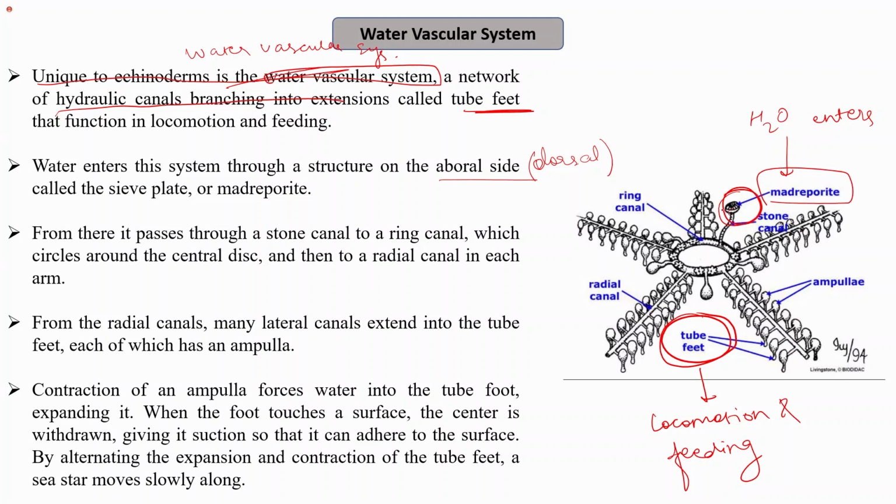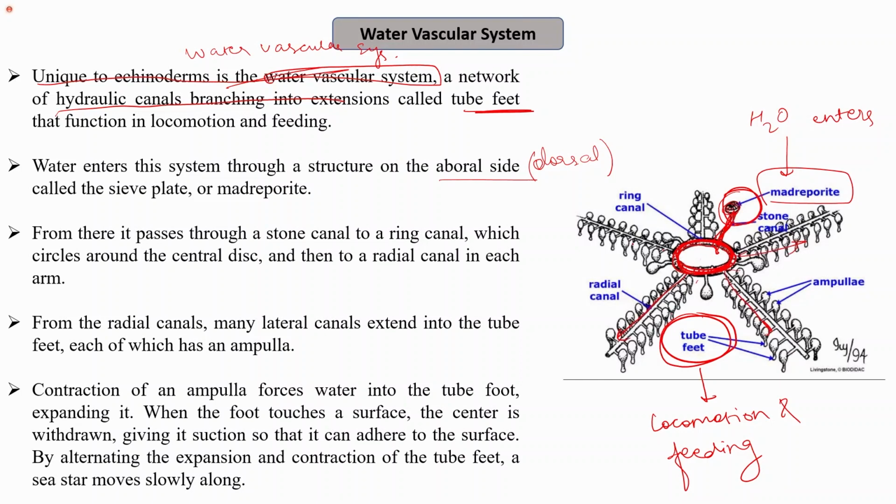So this is the stone canal. From here, it passes to a ring canal, which is a ring-like structure in the central disc, and once it reaches this, it passes to all the radial canals.